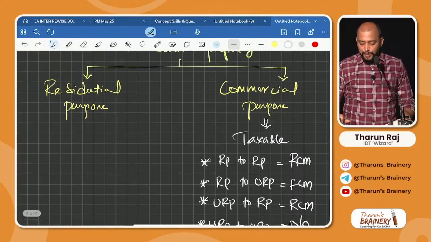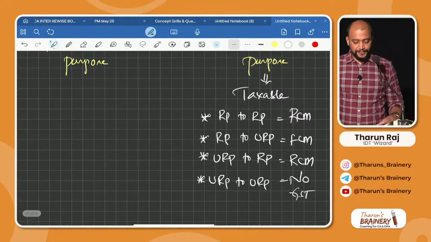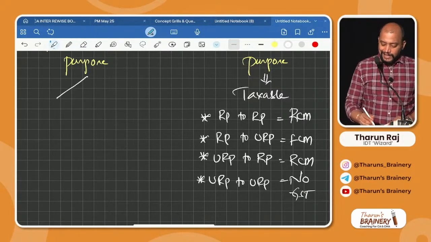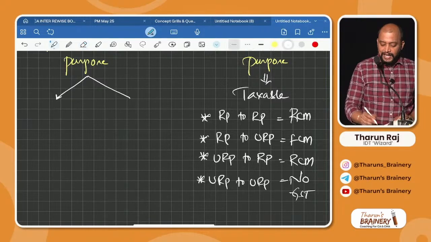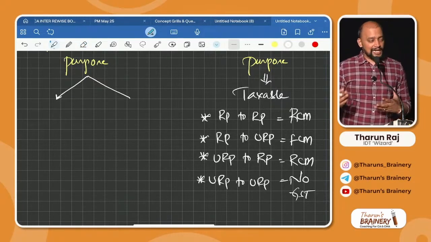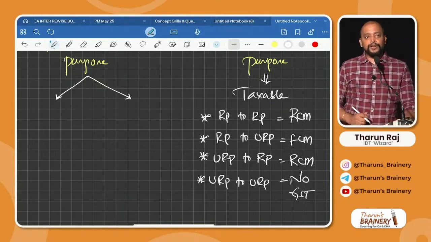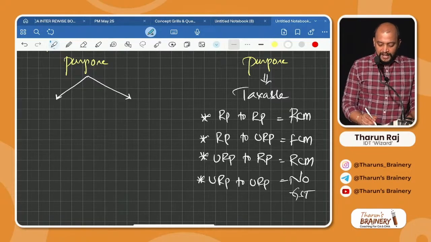Next, residential property for residential purpose. In this case, we have exemptions, 3 exemptions, correct? 3 exemptions we have here, and in remaining cases it will be taxable, correct? So therefore, what we are trying to understand is that to whom we are giving it on rent, whether it is to registered person or to unregistered person.